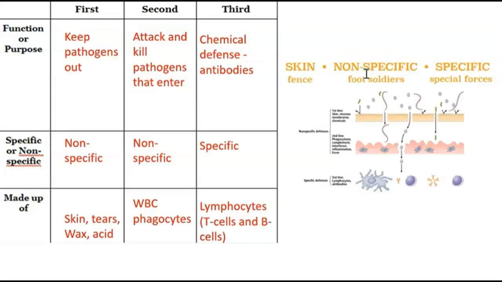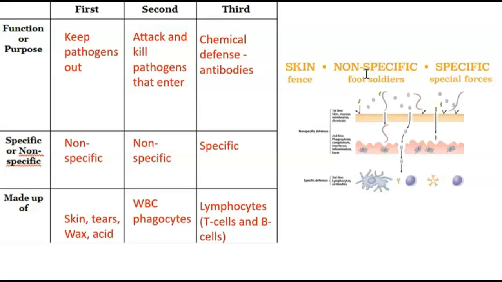The second line of defense's purpose is to attack or kill pathogens that actually enter our body. Again, this is a non-specific form of defense. Examples here would be our white blood cells and phagocytes, two examples of cells in our body that help to keep us safe. The third line of defense is a chemical defense, also known as antibodies.